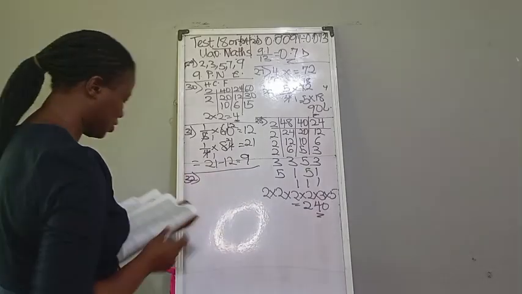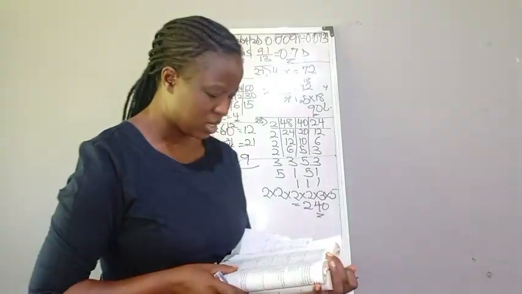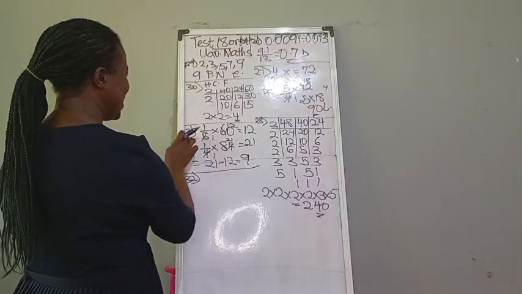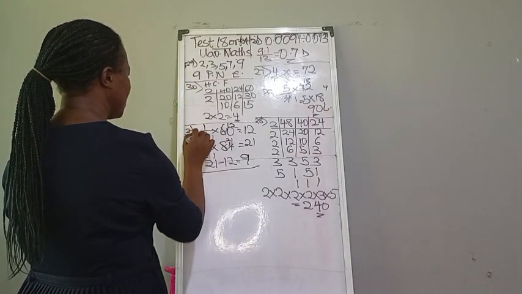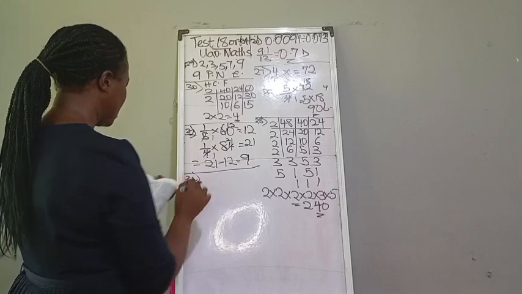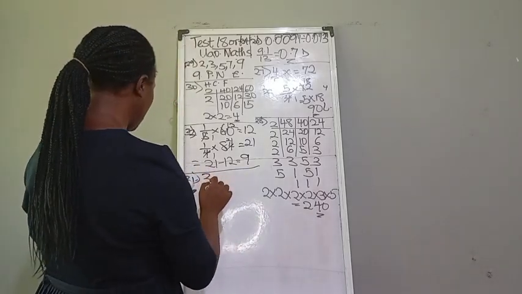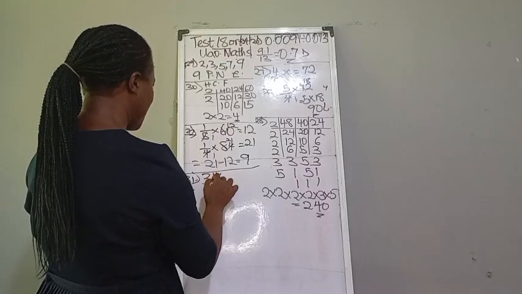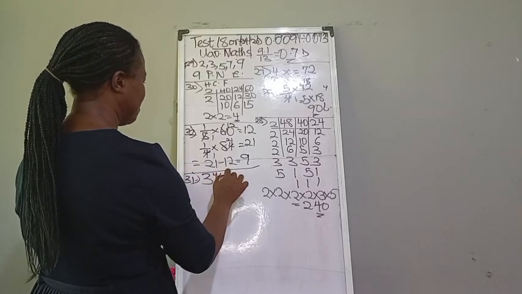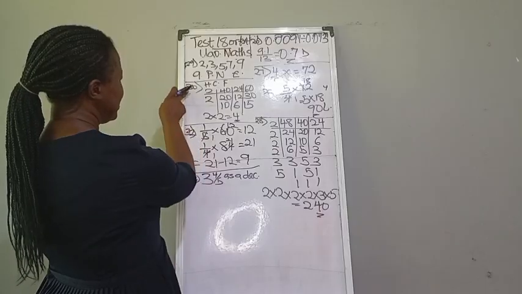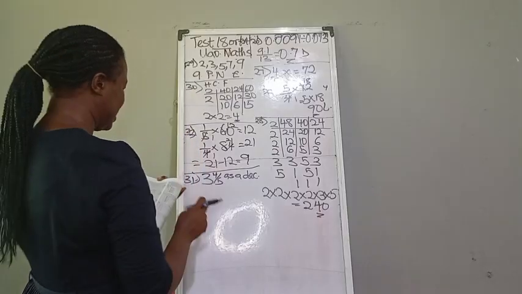Number 32 question. Number 32 says, oh, we skipped a question. This is actually 32. So let's do 31. Number 31 says, express 3 whole number 4/5 as a decimal. Please don't make a mistake. I don't want to clean this. This is 30, this is 32, and this is 31.